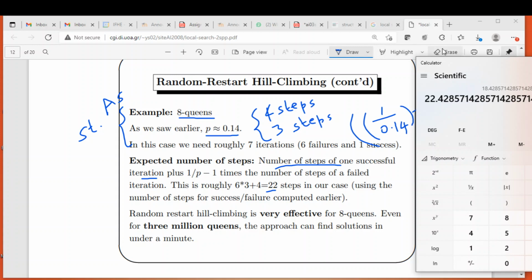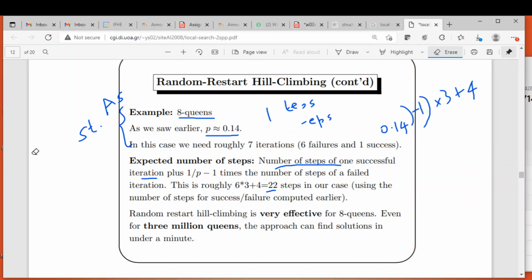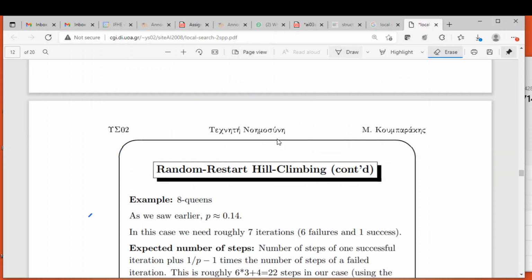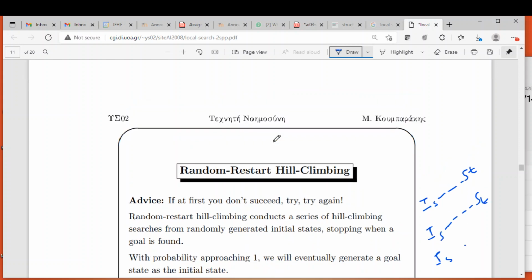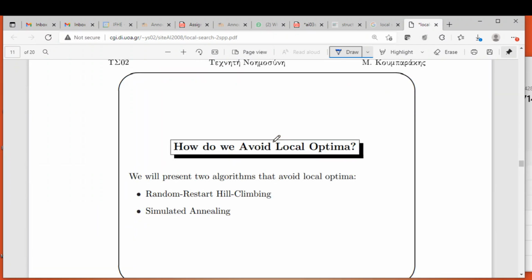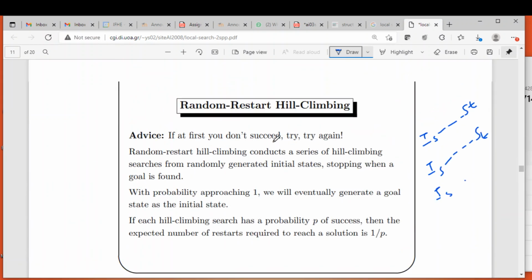Let us see one more example. I think we have already discussed that in the normal hill climbing, when you allow sideways moves, the algorithm's performance will improve drastically.